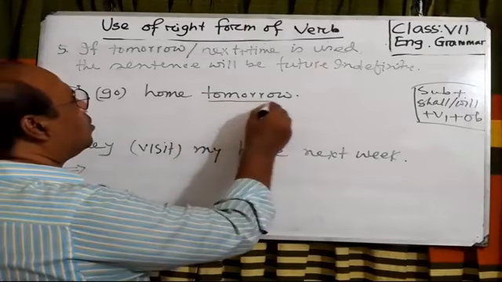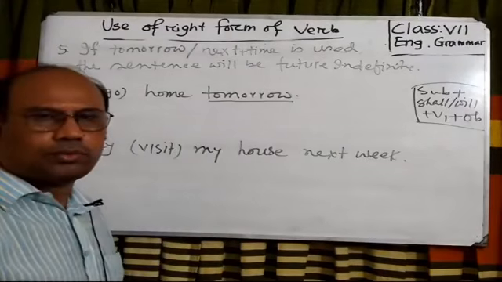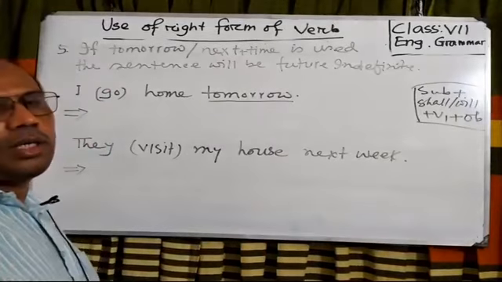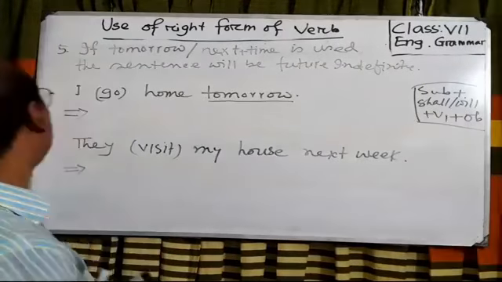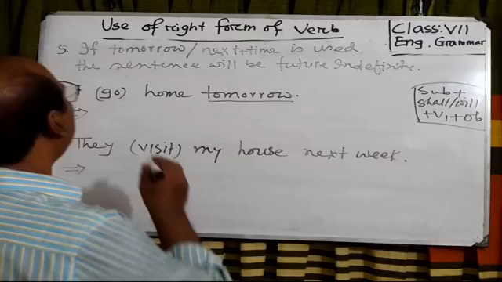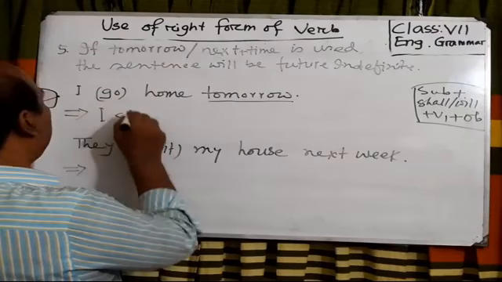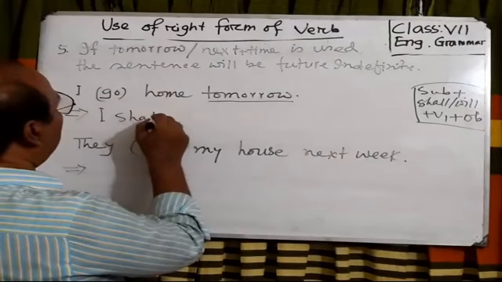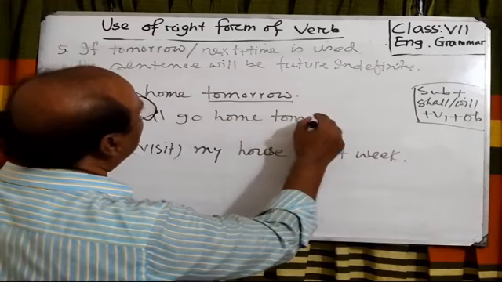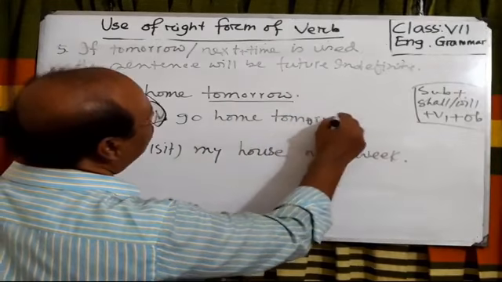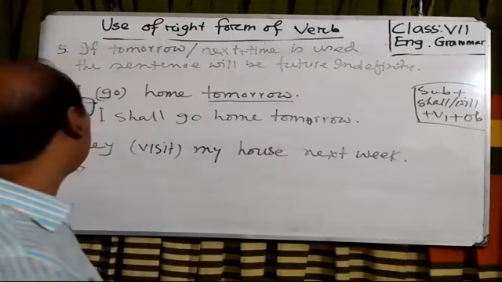Here I have used tomorrow. Tomorrow is a word which indicates future time. So the sentence will be future indefinite. I shall go home tomorrow.